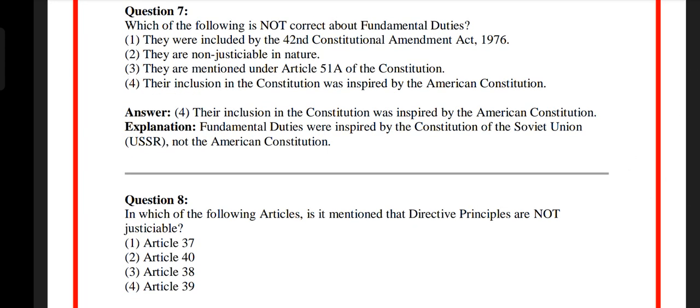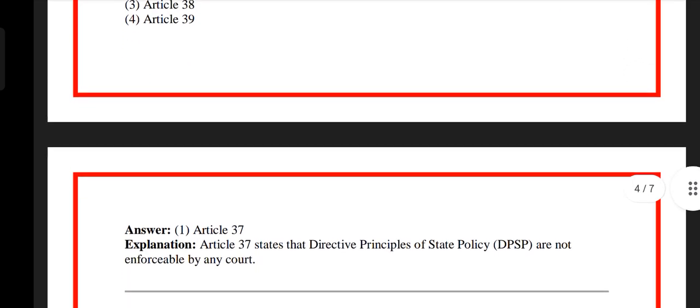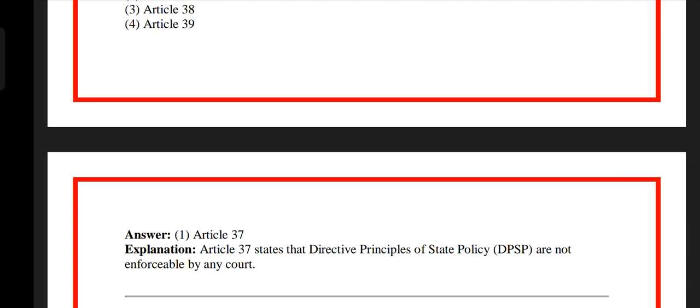Question number 8. In which of the following articles is it mentioned that directive principles are not justiciable? Option 1: Article 37, option 2: Article 40, option 3: Article 38, option 4: Article 39. The answer is option 1, Article 37. Article 37 states that Directive Principles of State Policy (DPSP) are not enforceable by any court.